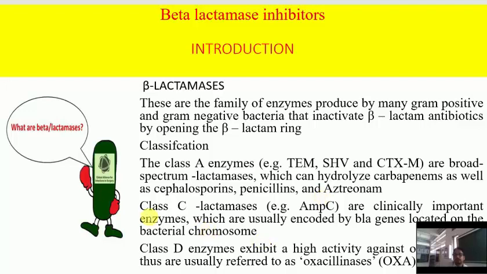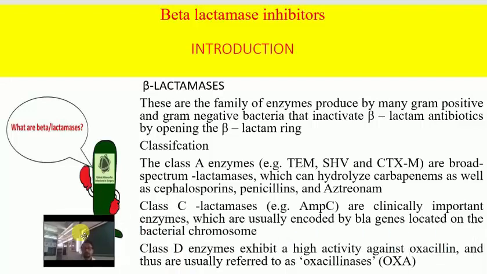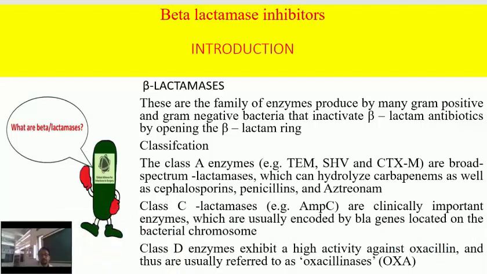Next, class C lactamase, AmpC, is an important enzyme, and it is encoded by the bla gene located on the bacterial chromosome. And next is class D.